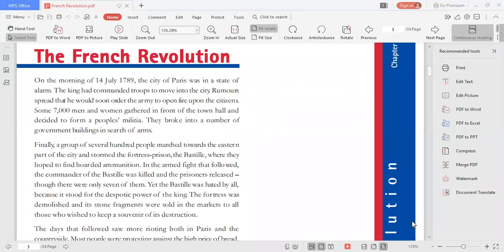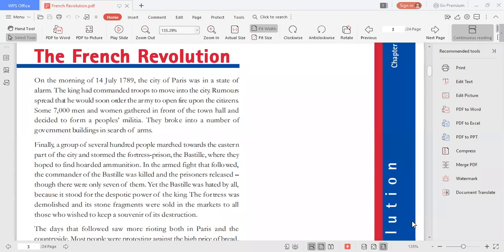Here, the events of 14 July 1789 happened in the city of Paris. It was in a state of alarm. The king had commanded troops to move into the city. Rumors spread that he would soon order the army to open fire on the citizens. Around 7,000 men and women gathered in front of the town hall and decided to form a people's militia.